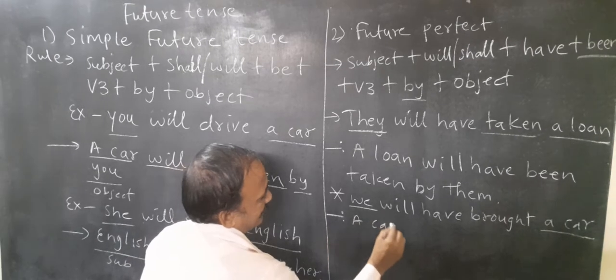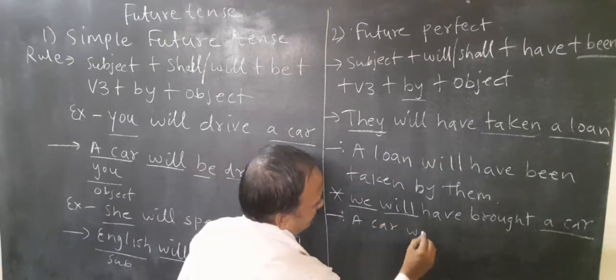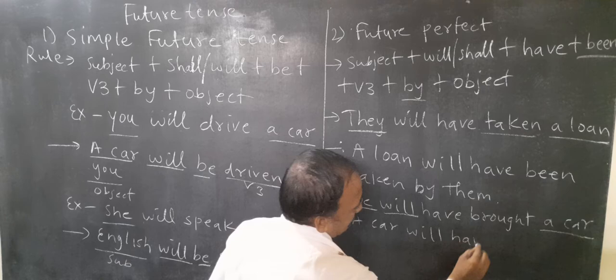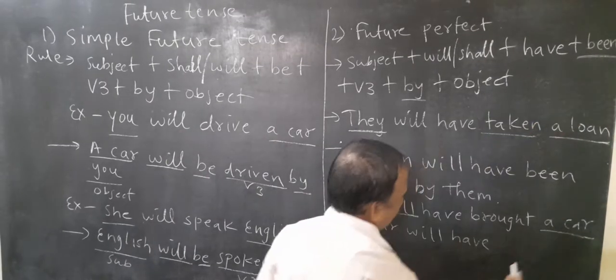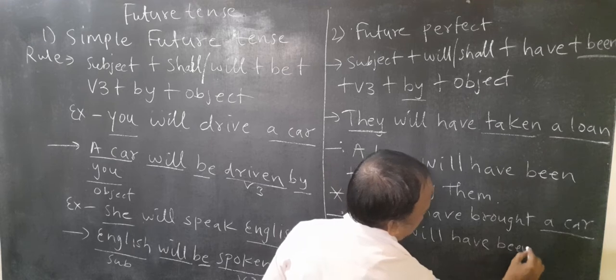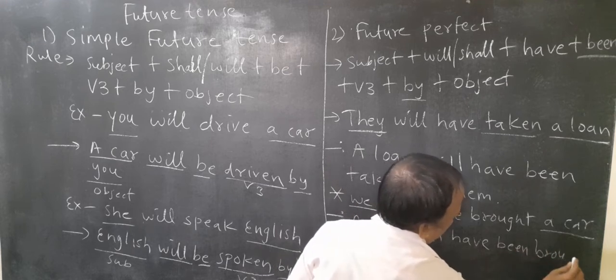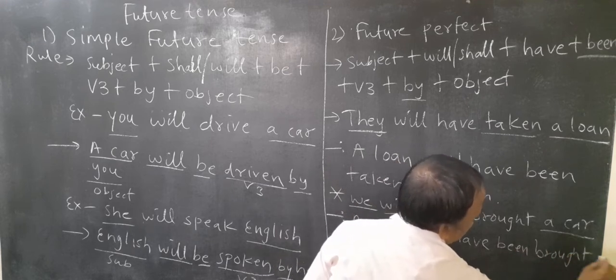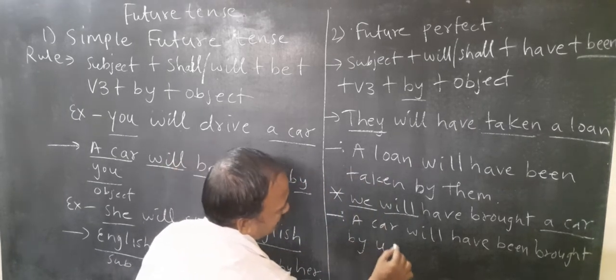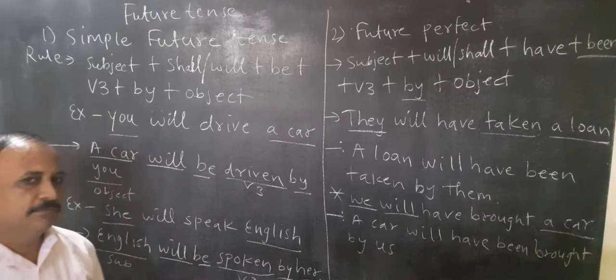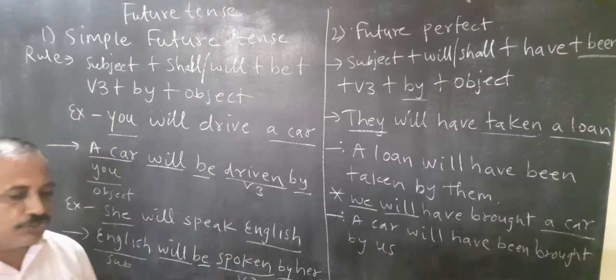A car will have, perfect tense takes always been, brought, by, we becomes us. So this way we have finished the tense.